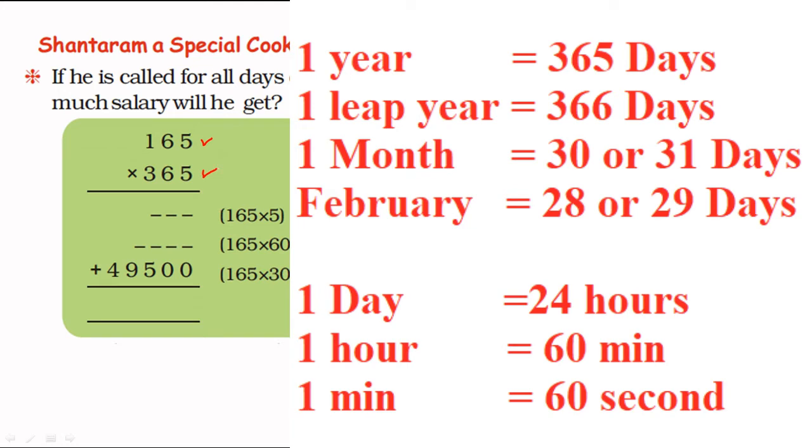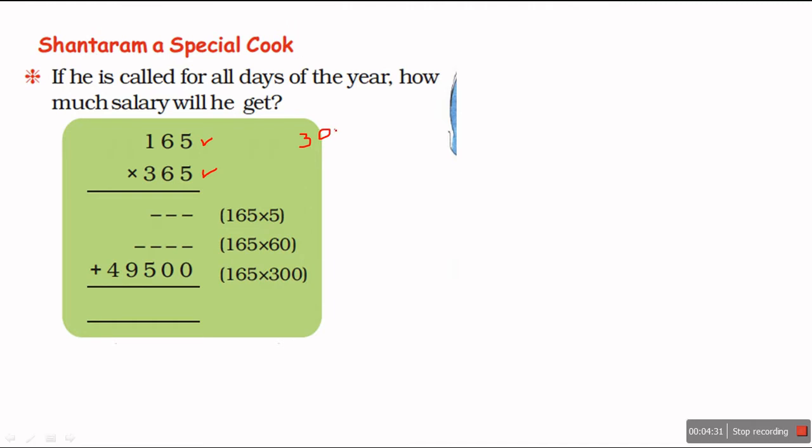What is 365? 300 plus 60 plus 5. So in the first step I will multiply with 5, in the second step I will multiply with 6, in the third step I will multiply with 300.